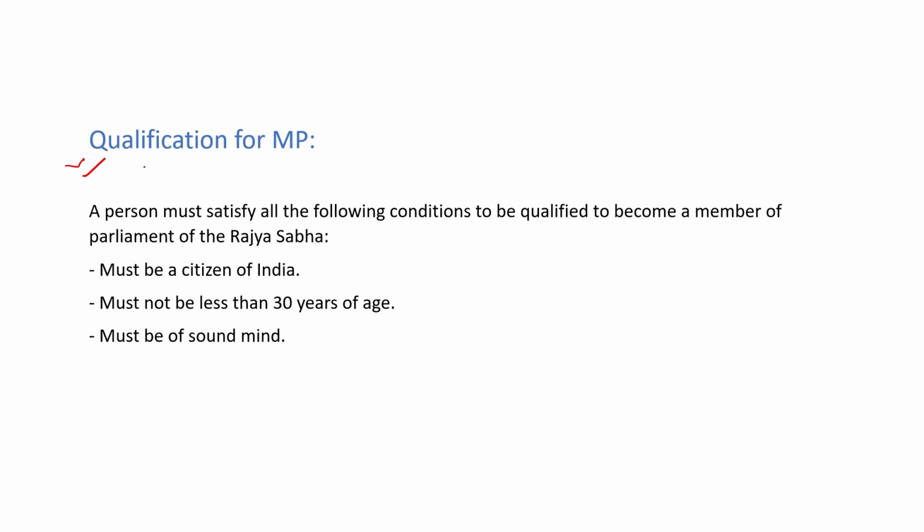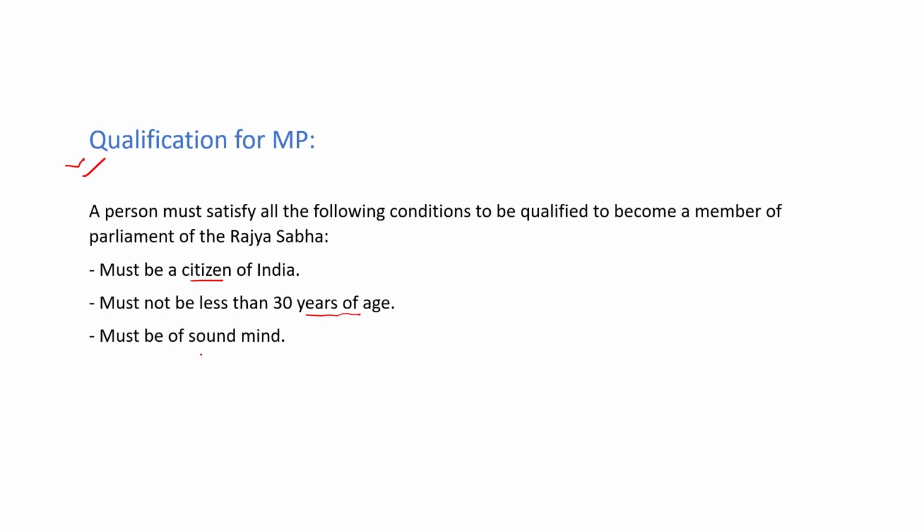But first, what is the qualification for an MP? Meaning, how can a person become a member of parliament of the Rajya Sabha? So first, a person should be a citizen of India. He belongs to India and he should have the citizenship of India. As I told you, the age must not be less than 30 years. At least he has completed his 30 years.